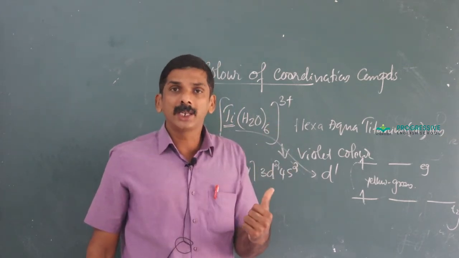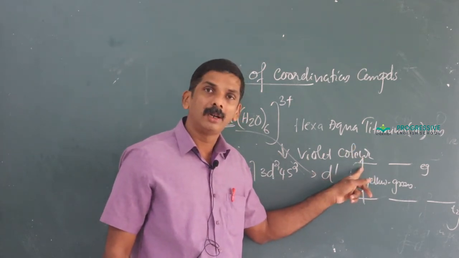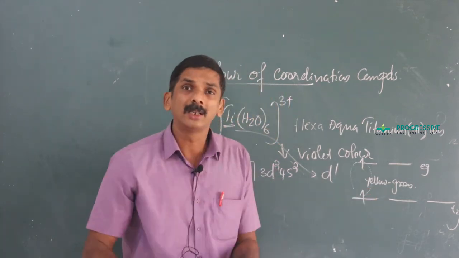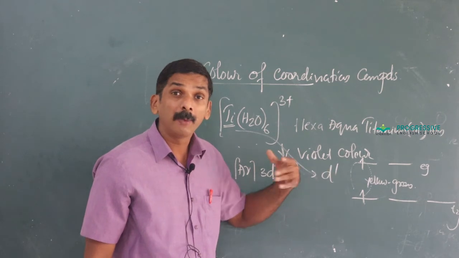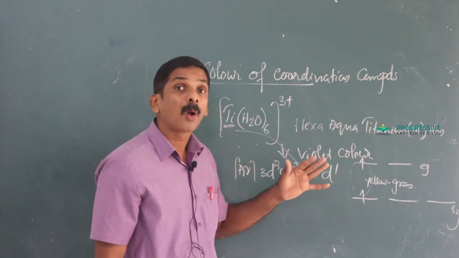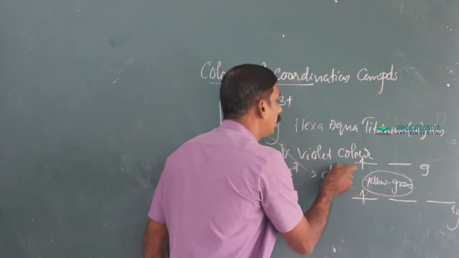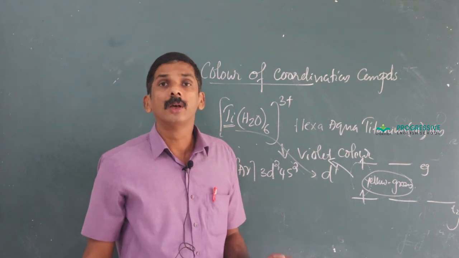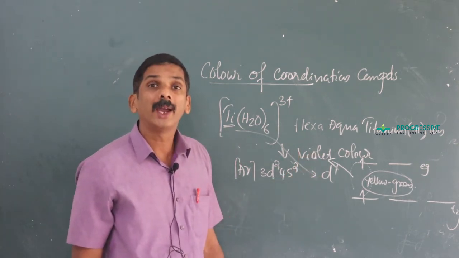At the higher energy level, the electron is unstable and returns to the ground state, the lower energy level, by emission of energy complementary to yellow-green, that is nothing but violet. Therefore, the complex appears violet in color.